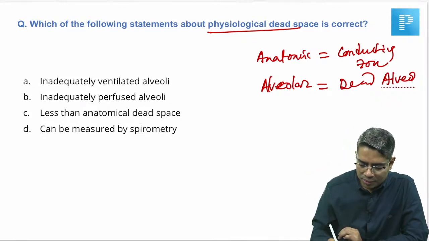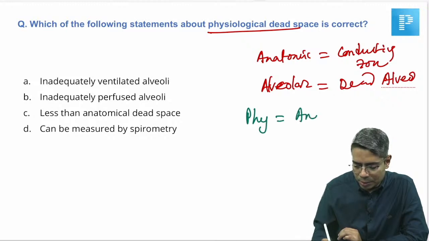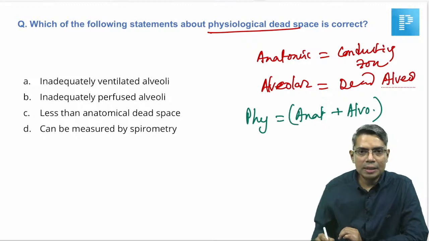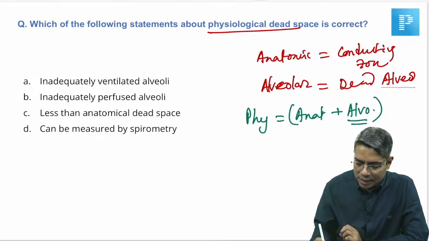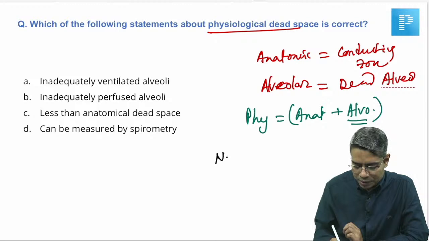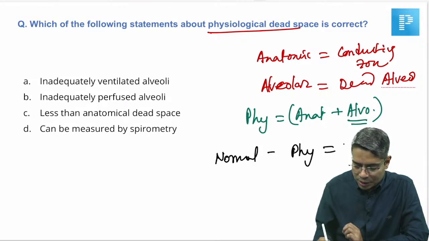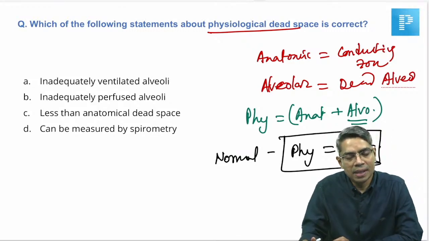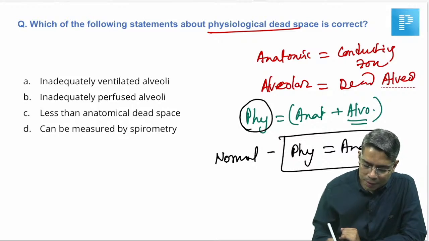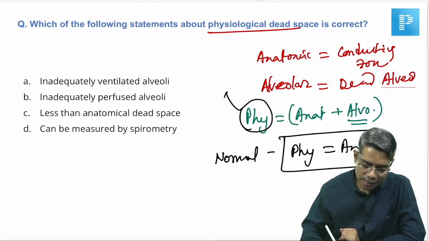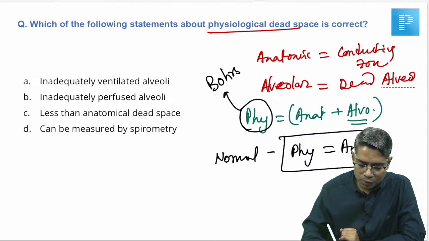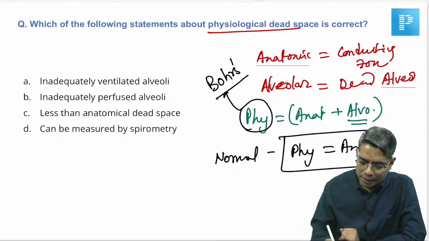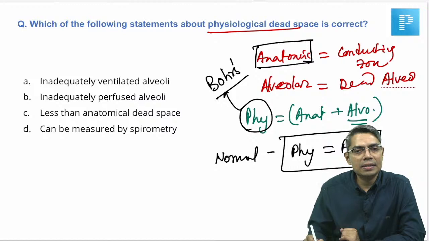So, normally we know that the physiological dead space is equal to the anatomical dead space plus your alveolar dead space, right. So, obviously, in normal cases this alveolar dead space is 0. So, in a normal person, because the alveolar dead space is 0, physiological dead space will be equal to the anatomical dead space. And how is this physiological dead space calculated? Physiological dead space is calculated by a mathematical equation which is known as Bohr's equation. Okay. And how is this anatomical dead space calculated?